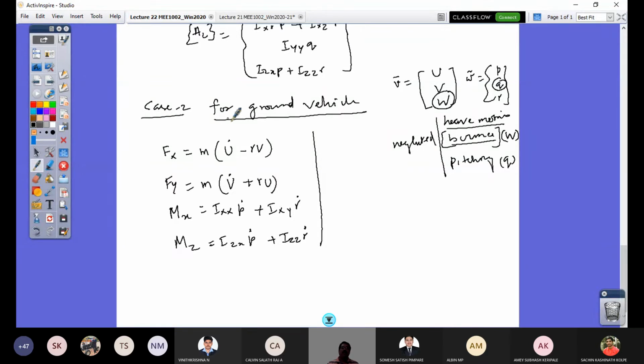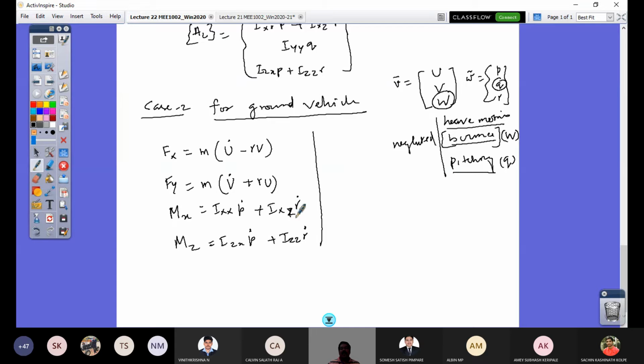So this is what is going to be for a ground vehicle when I do not consider my bounce and pitching. So you can also see the vehicle here, we only consider one symmetricity. What is it? XZ symmetricity. That is why this equation has Ixz.